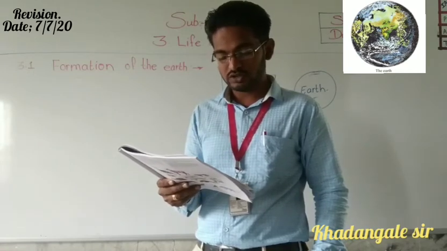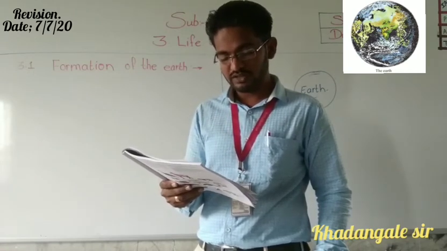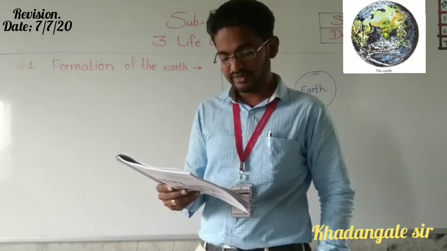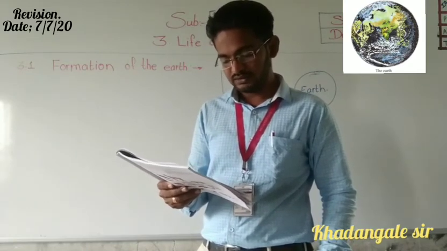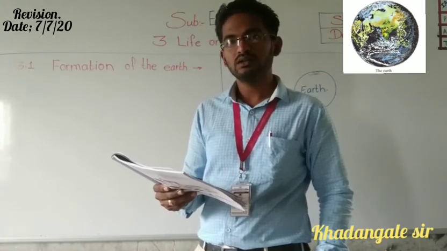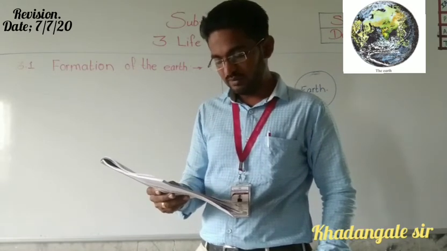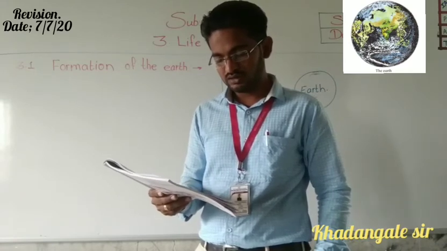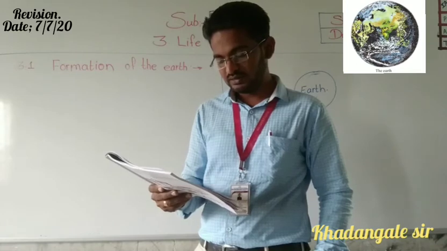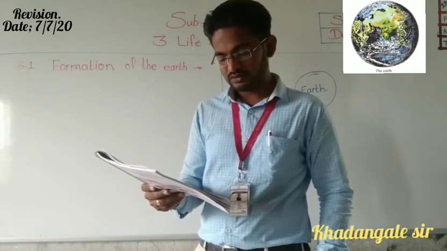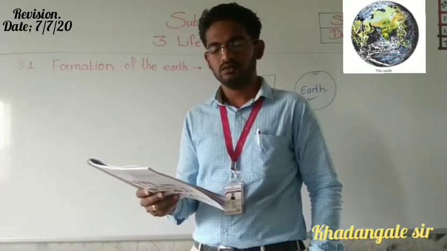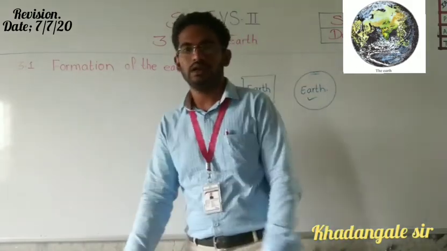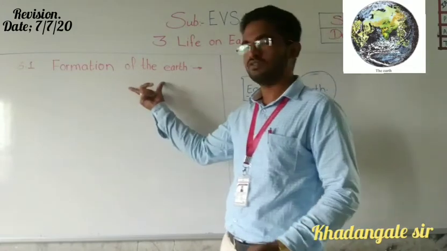Its circular motion and great speed caused it to divide into several portions, thus creating the sun and the planets which revolve around the sun. The names of these planets are Mercury, Venus, Earth, Mars, Jupiter, Saturn, Uranus and Neptune. Okay, so we are going to learn it now. Formation of the Earth.